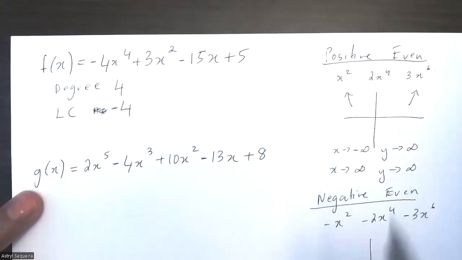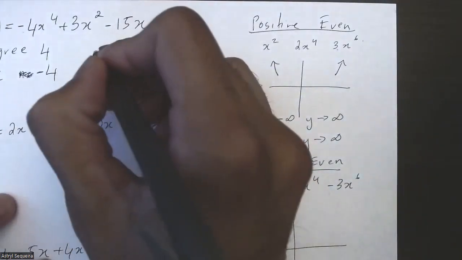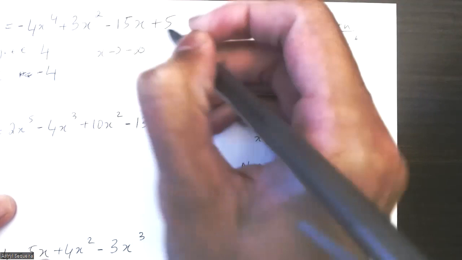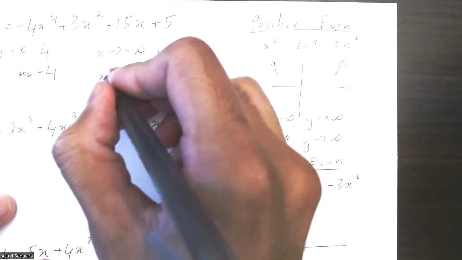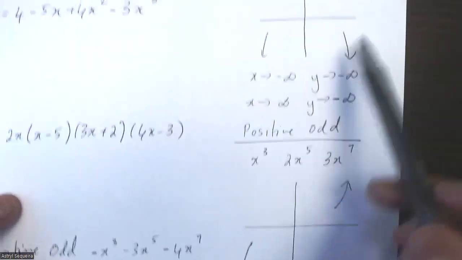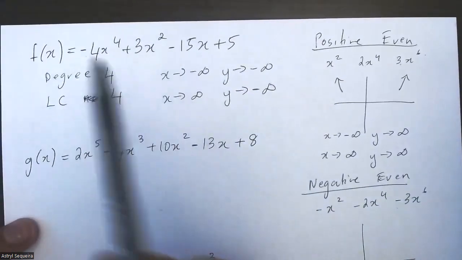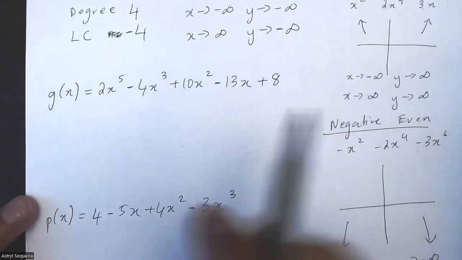A negative even function, I know, goes down on both ends, which is just as x approaches negative infinity, y is approaching negative infinity, and as x approaches positive infinity, y approaches negative infinity. Basically the same answer as all negative even functions over here. You just have to match each function to the right graph and then basically state the solution.